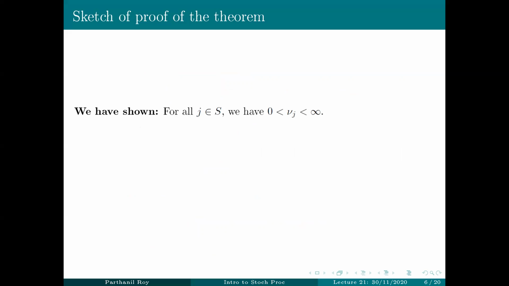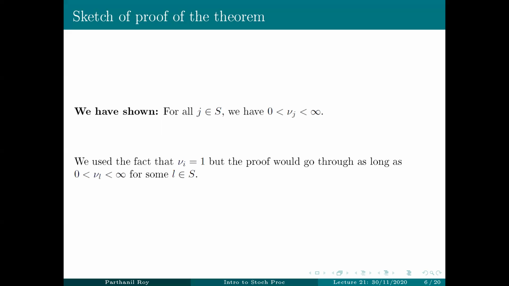Okay, so we have just shown that for all J in S, nu J is strictly between 0 and infinity. Again, I would like to stress this because we are going to use it soon. We use the fact in the proof that nu I equals 1, where I is our specific state. But the proof would actually go through as long as there exists some state L for which nu L is strictly between 0 and infinity. If that is the case, from one state we can go to all states by using irreducibility.